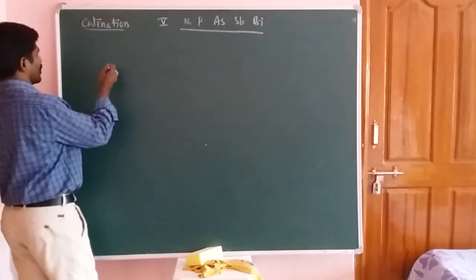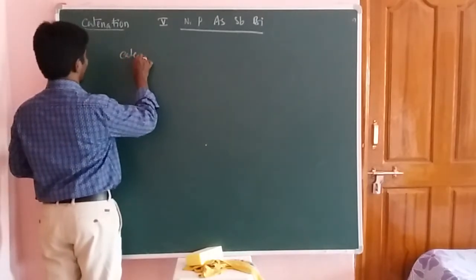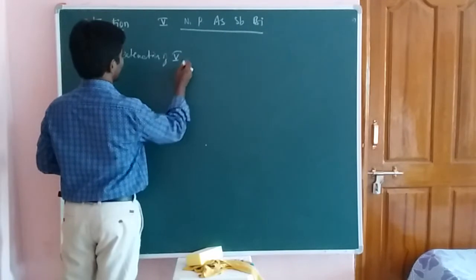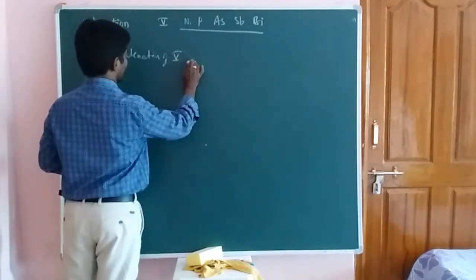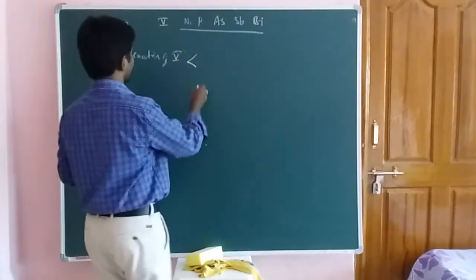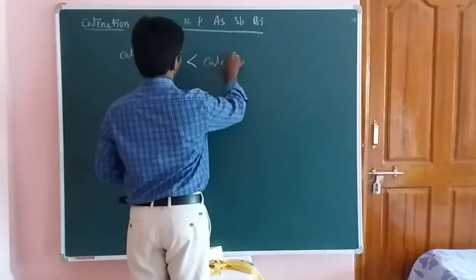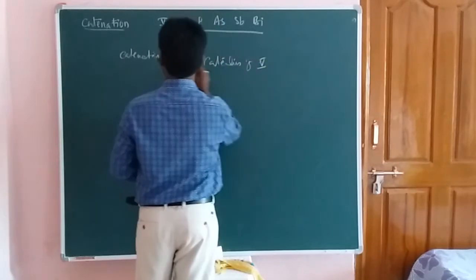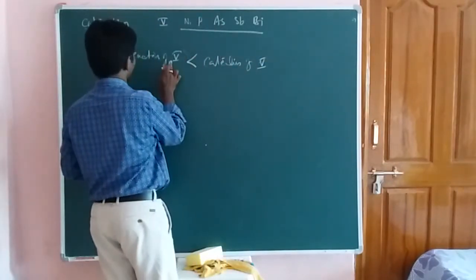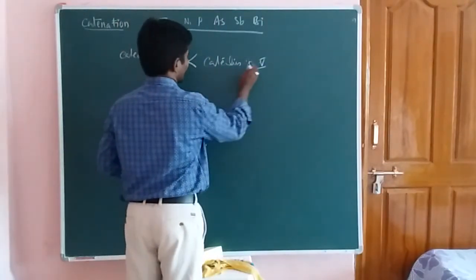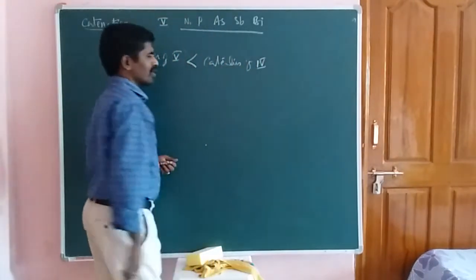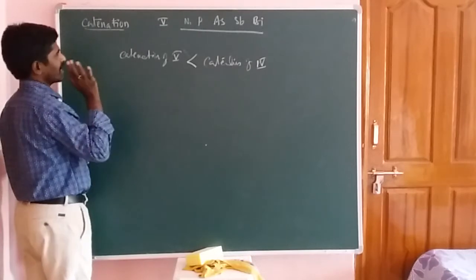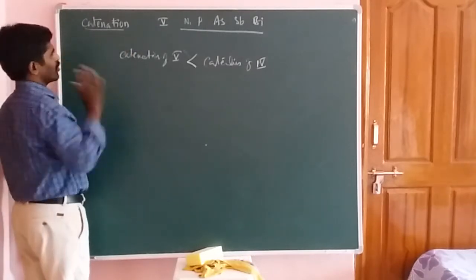The catenation property of fifth A group elements is less than that of fourth A group elements. And now here we are talking about the catenation property in the fifth A group elements.